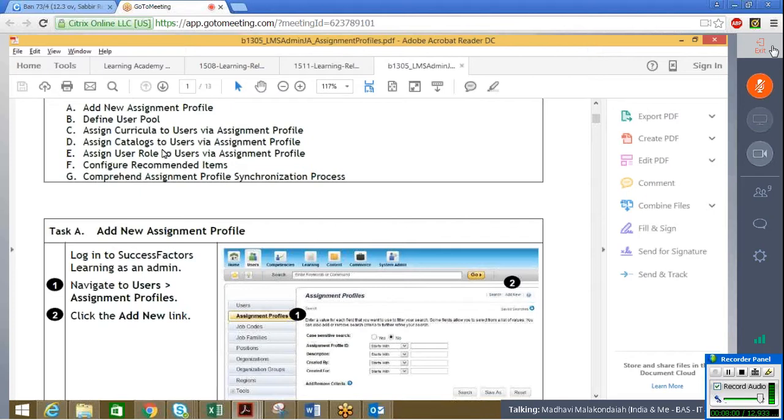After that, we define the tool. That is at management, we go and give our rule. So we will define who is going to get that access. Now we have to assign this assignment profile that we have created to curricula, to catalog, and assign user role to user via assignment profile, and configure recommendation, complement assignment profile synchronization.